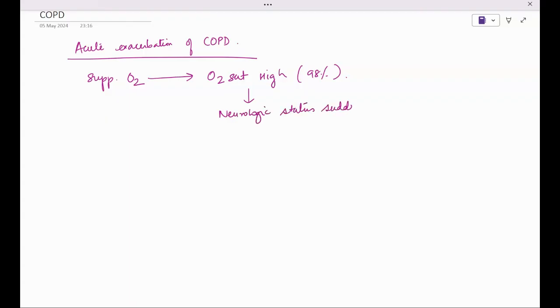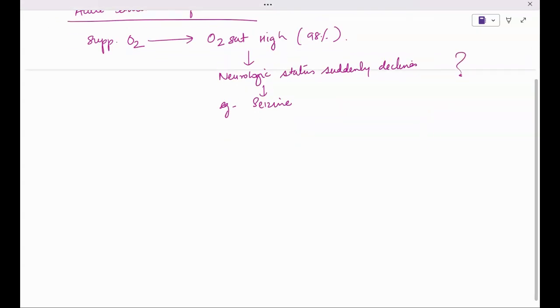the patient's neurologic status suddenly declines, and there's a seizure, for example. So what is this basically? What is happening here? There is something called oxygen-induced hypercapnia.